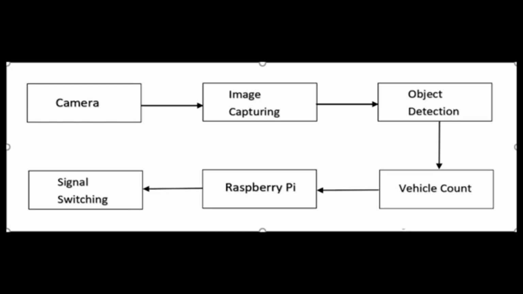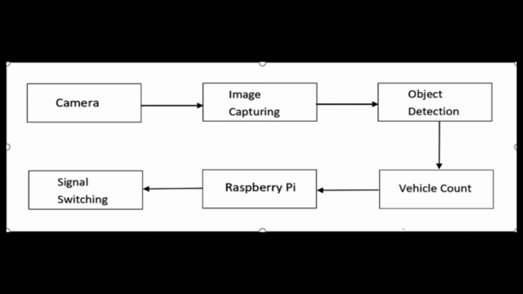Now let us understand how our project works. We have trained a machine learning model called MobileNet SSD, which is used to perform the basic task of object detection and keep the count of vehicles and store it for further signal processing. It accepts video, real-time or pre-recorded, and does the work of vehicle detection and counting.